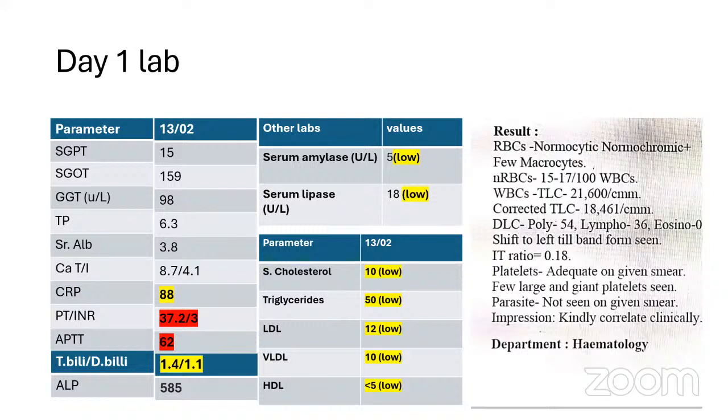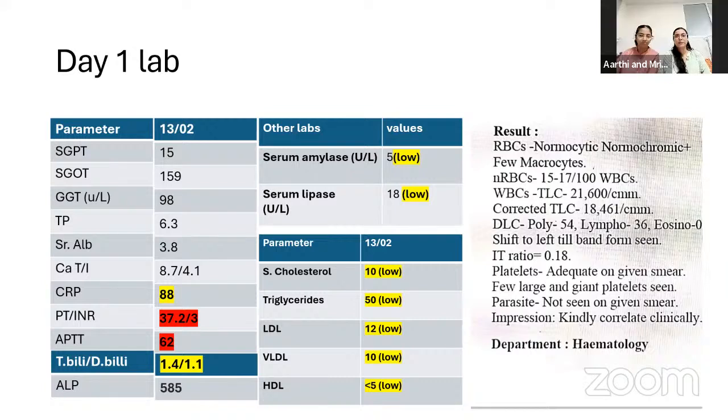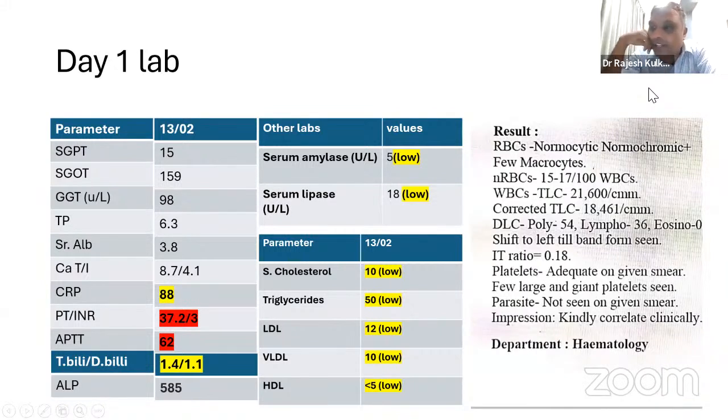Okay, so I'll give you two conditions. In one condition, you give vitamin K and the INR normalizes. And in another condition, you give vitamin K and the INR does not normalize. So how will you interpret this? If it's a hepatic cause, then even after giving vitamin K, it will not normalize. Okay, it will not normalize if there is severe liver dysfunction. That is what you want to say. If it is just a vitamin K deficiency, it should be a correctable coagulopathy. And if it is severe, like an acute liver failure or something, by definition, in PALF, we say that it's uncorrectable coagulopathy by giving vitamin K.